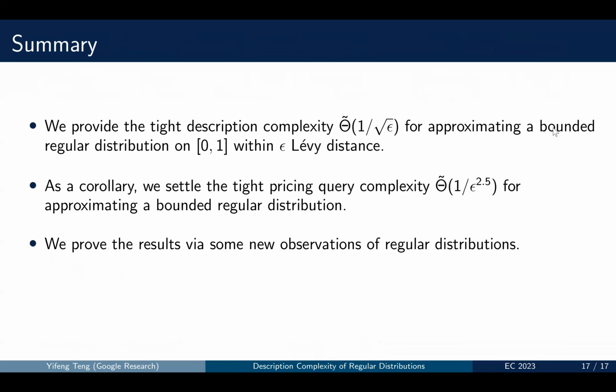To summarize the talk, we provide a tight description complexity for approximating a bounded regular distribution on [0, 1] within epsilon level distance. And as a corollary, we also settle the tight pricing query complexity for approximating a bounded regular distribution. And we prove the results via some new observations of regular distributions. That's all.